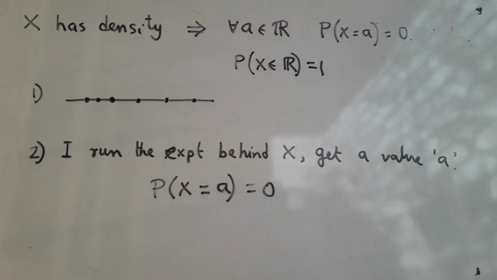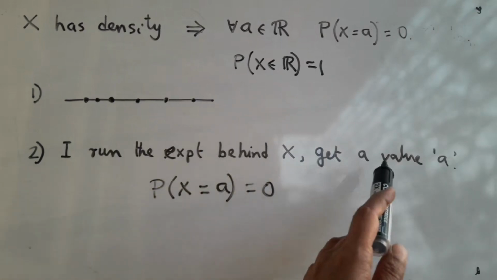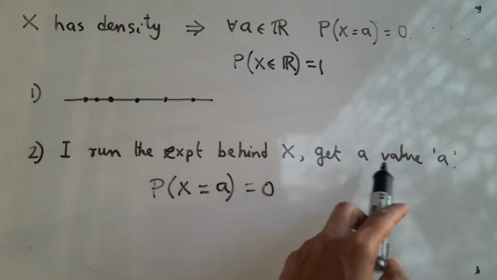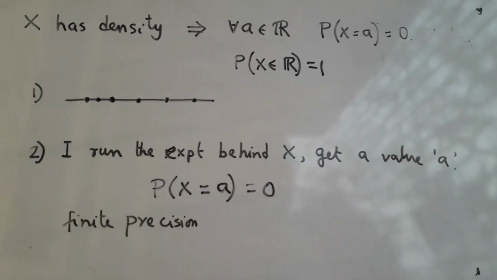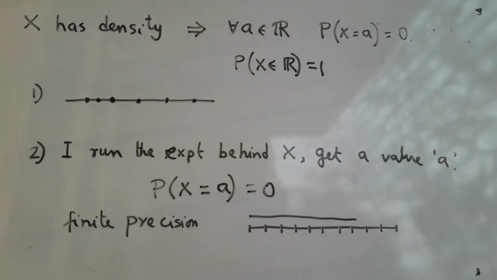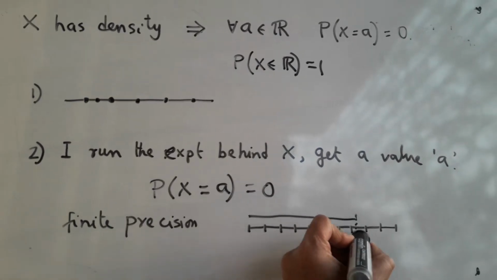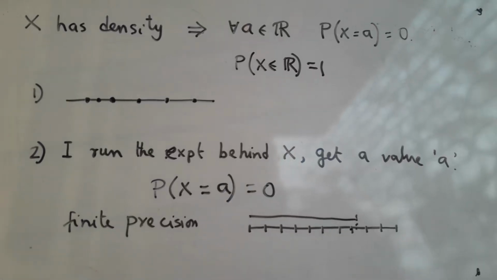Now the way to explain this is, when I say I ran that experiment and got a value A, I actually mean I measured X to get the value A. Now whenever I am measuring anything, I am doing so only with finite precision. For example, if I am measuring this length with a scale and the precision of the scale is this, in that case I will always align this with the nearest mark and I will report it as 7 units.